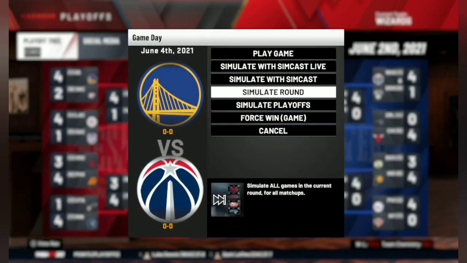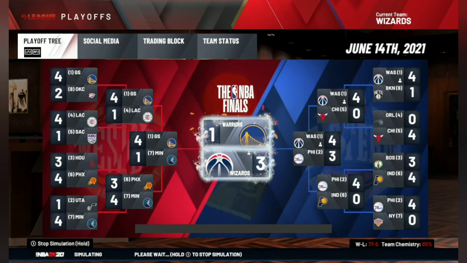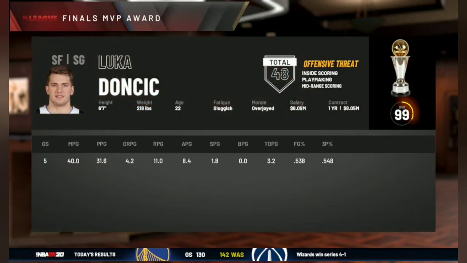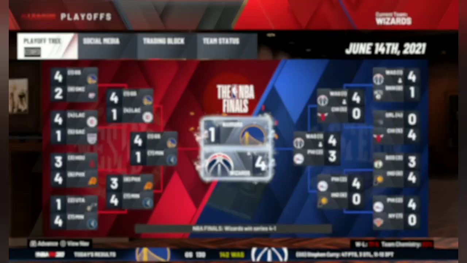Let's move on. Again, we are going up against the Golden State Warriors in the NBA Finals, as we win in 5 games. This time around, Luka wins another Finals MVP.